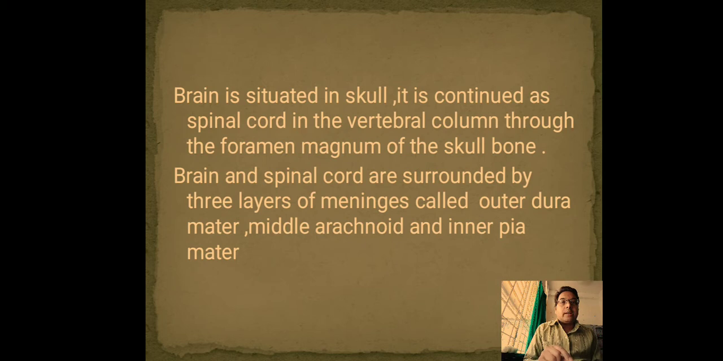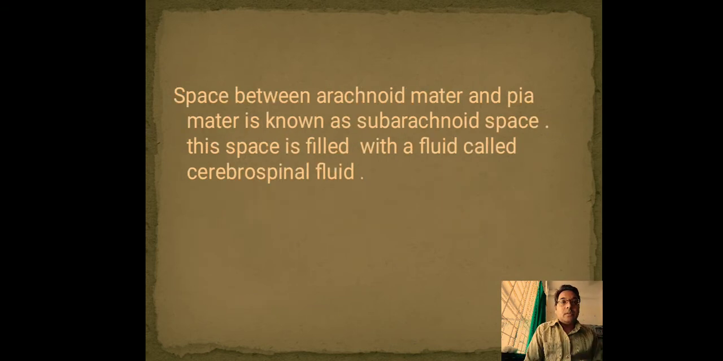Brain and spinal cord are surrounded by three layers. These all together, brain and spinal cord are surrounded by three layers, what we call as the meninges. Brain and spinal cord are arranged in the layers called as the gray matter and white matter, whereas brain and spinal cord are surrounded by three layers, and those are called as the meninges. And those meninges are outer dura mater, middle arachnoid, and inner pia mater. Space between the arachnoid matter and the pia mater is called as a subarachnoid space, and this space is filled with the fluid called as CSF or cerebrospinal fluid.